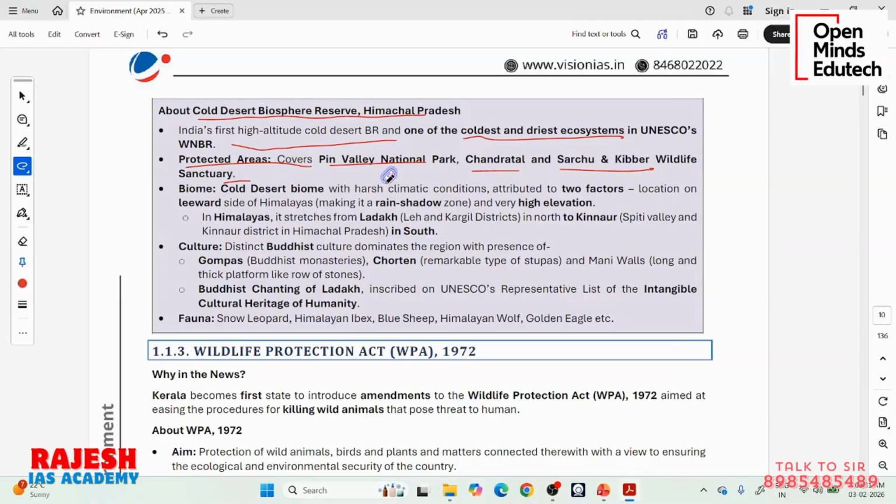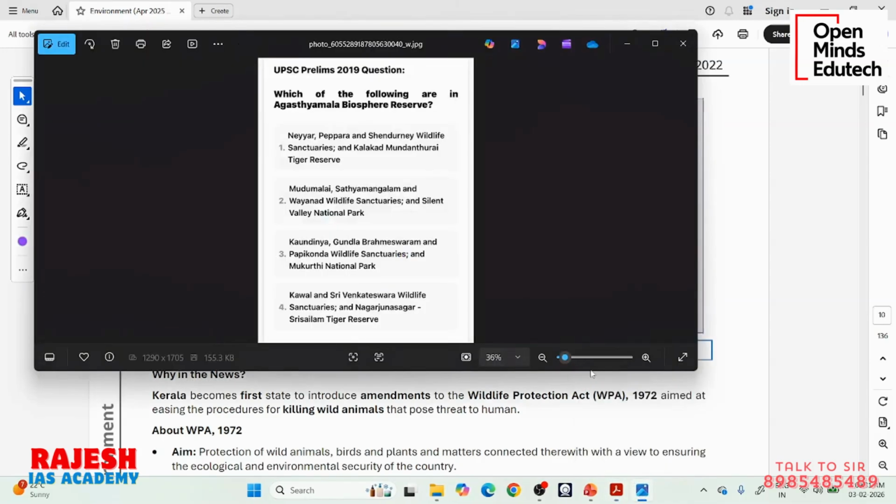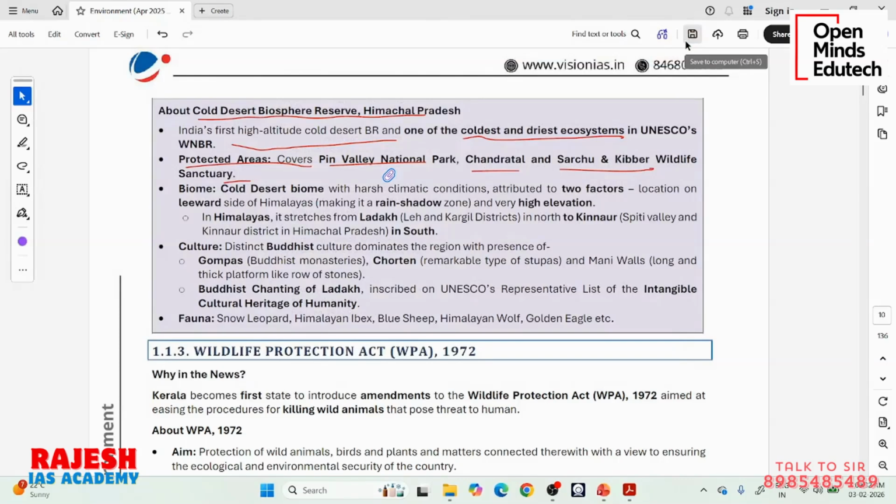See this previous year question, how UPSC can ask questions on this. In 2019, UPSC asked which of the following are in the Agastyamalai Biosphere Reserve. So the biosphere reserve is the largest one. It contains which of the following? Neyyar, Peppara, Shendurney Wildlife Sanctuaries and Kalakad Mundanthurai Tiger Reserve, KMTR. So option 1 is the answer. They are asking the subcomponents of this biosphere reserve. Similarly, this biosphere reserve contains which national parks or wildlife sanctuaries?